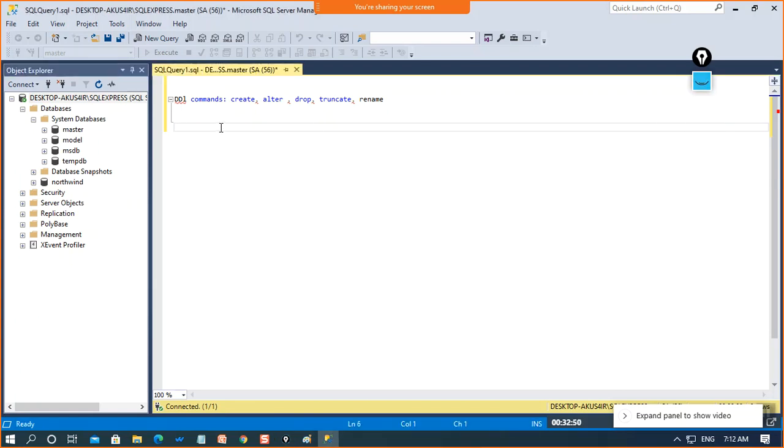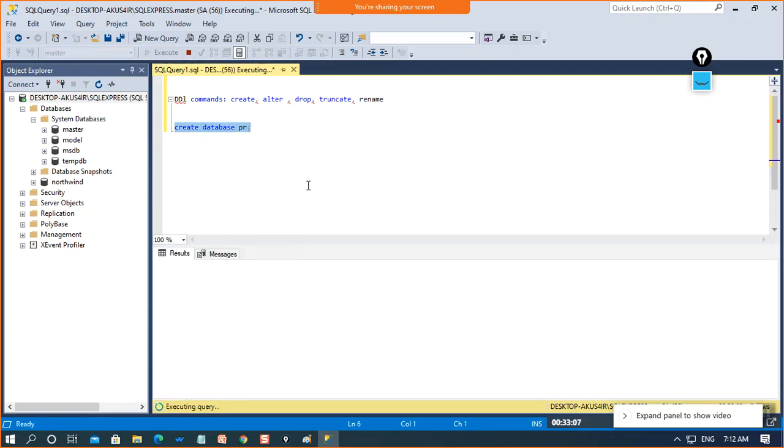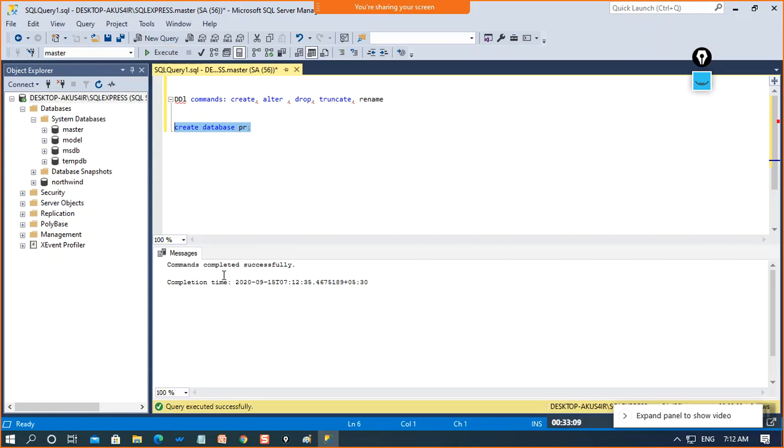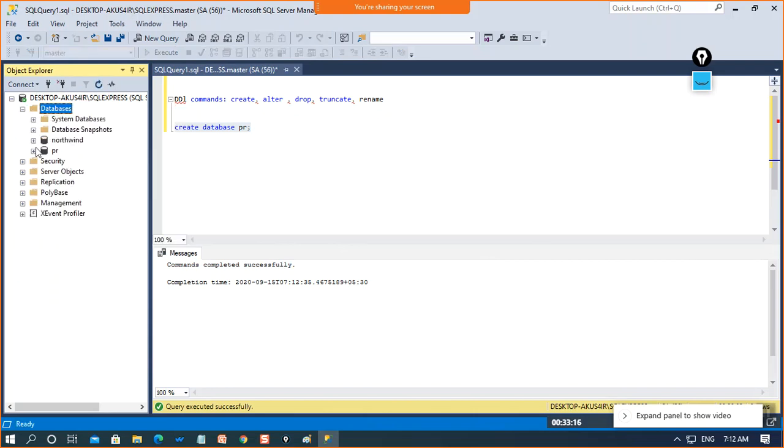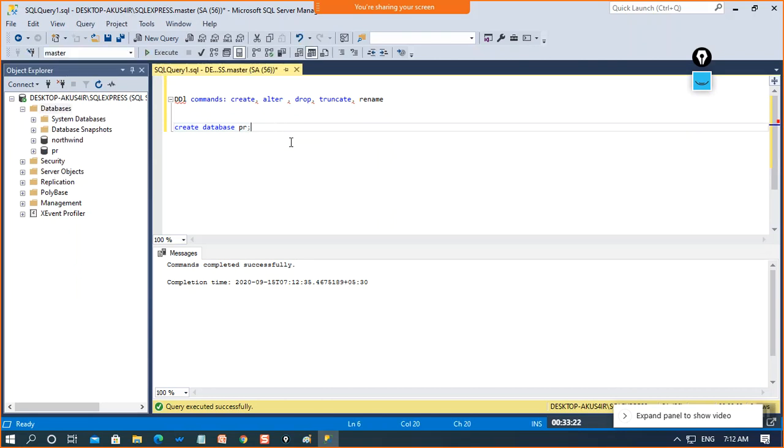So let's start. For creating a database, you just need to go with create database and give the database name, whatever you need. Create database and database name. That's it. And you can execute this command and see, command is completed successfully. And now if I refresh this, see, I'm getting this database added. Fine. This is how you can create your own database.